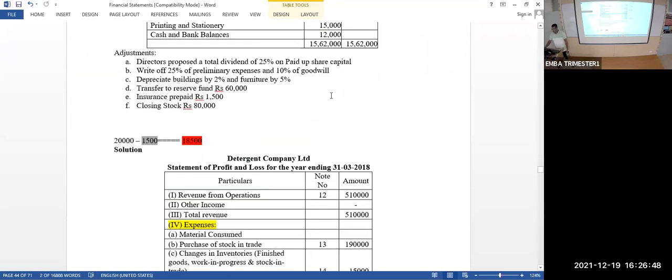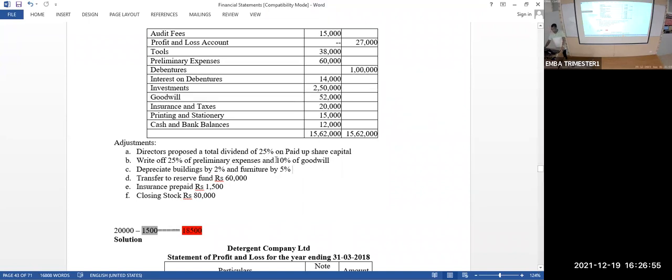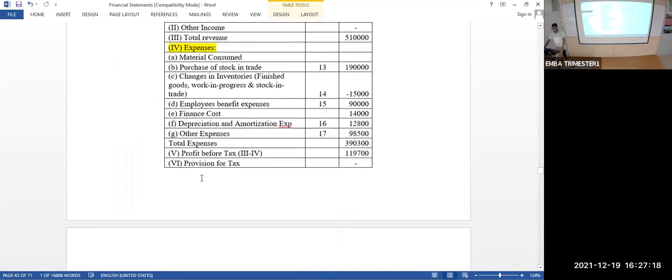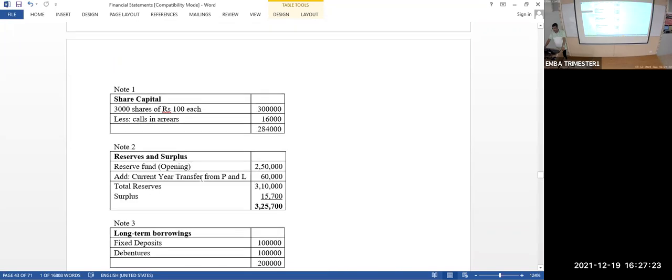Goodwill. Goodwill is an asset. Intangible asset. But there is one adjustment. Look at this. Write off 10% of goodwill. Total amount of goodwill is 52,000. On that, 10% is 5,200. 5,200 is part of amortization. There is one expense in the profit and loss account, amortization and depreciation. In that, you put 5,200. 5,200 should be written in expense of amortization.